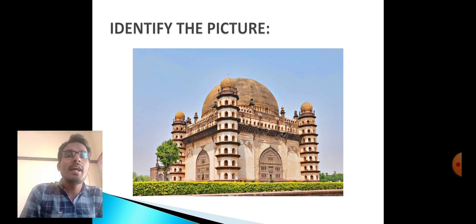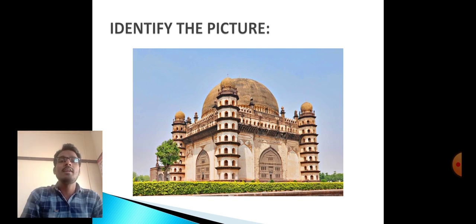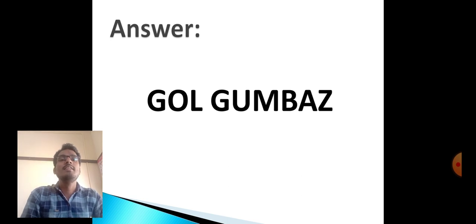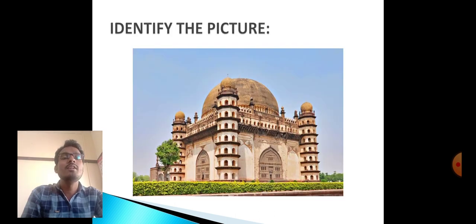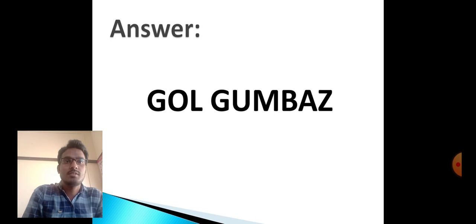Observe the picture again, identify the picture. This is one of the important architecture in Karnataka, and this is also known as Whispering Gallery. Here it is, the answer. This is nothing but Gol Gumbaz. Again I will reveal the picture to you once. This is known as Gol Gumbaz.